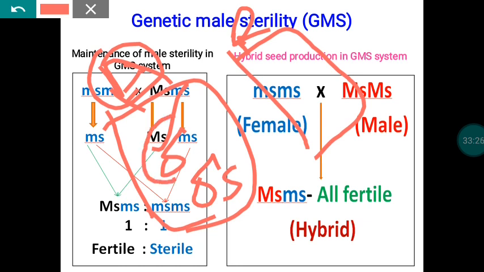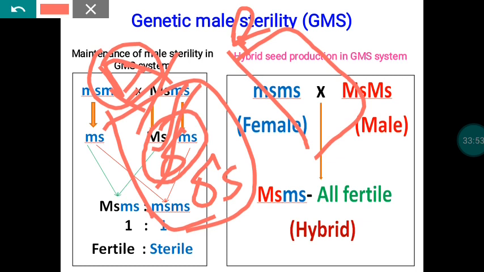We have to identify the male fertile plants based on the pollen color. If it is male fertile, the pollen color will be lemon yellow and the pollen will be plump in shape. If it is sterile, it will be papery and brown. Based on pollen morphology and color, we identify the male fertile plants in the female parent, and they should be rogued out.